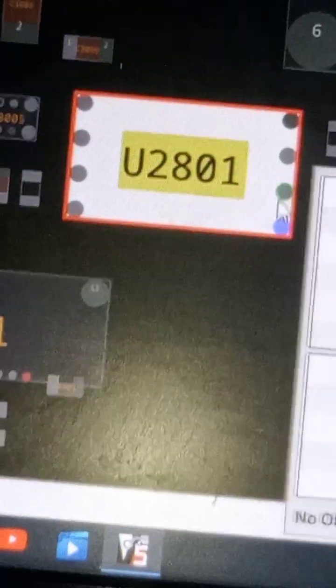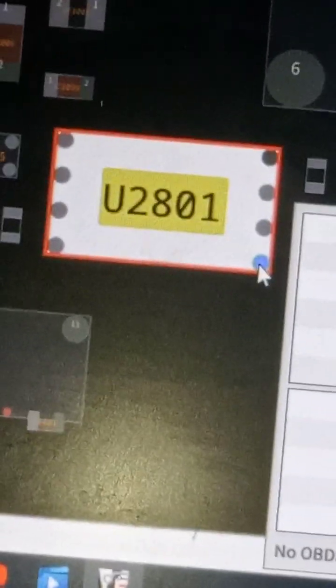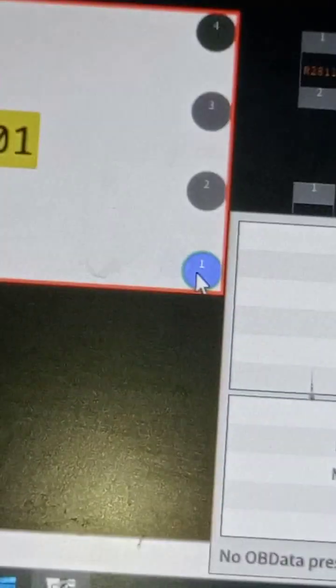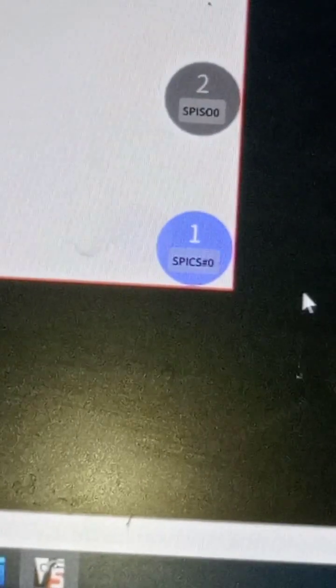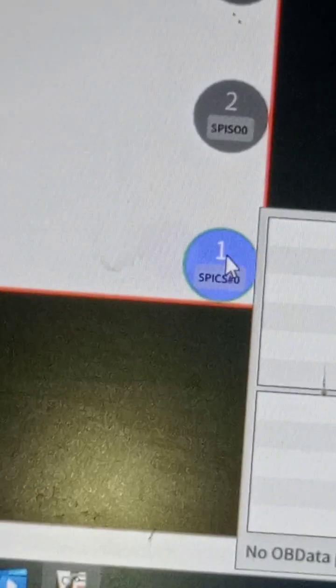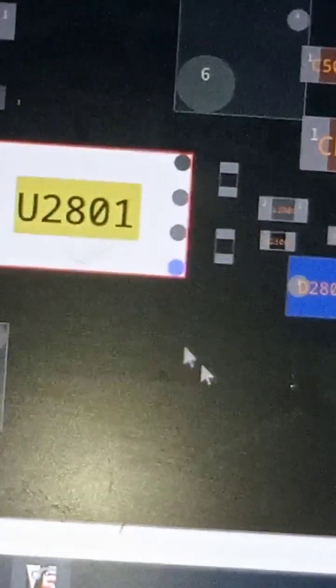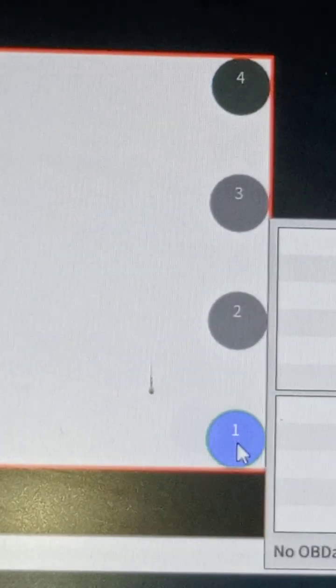This is pin 1, the chip select pin. So we are going to click on it and see where it is connected to. We have selected our pin 1.